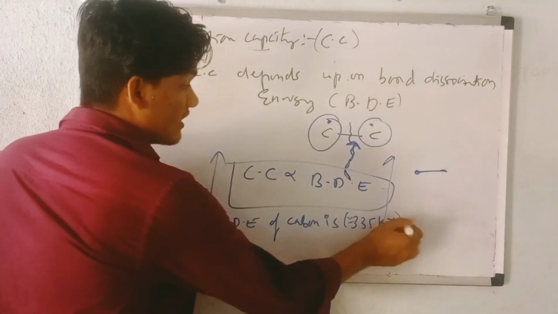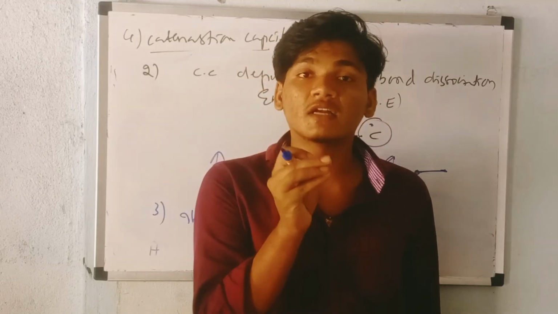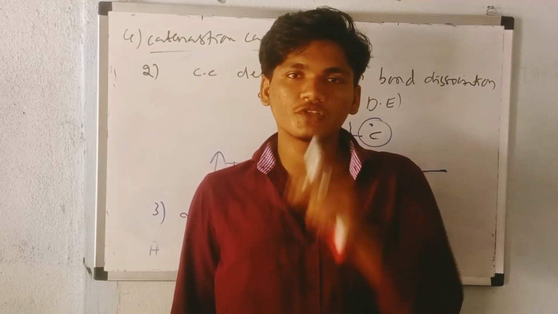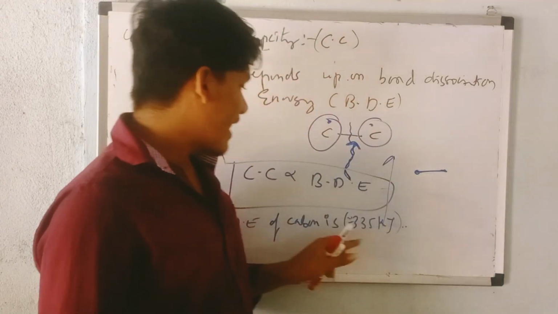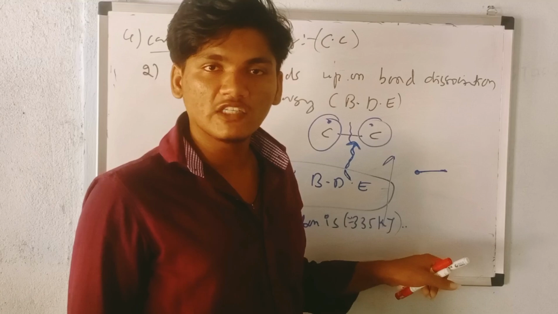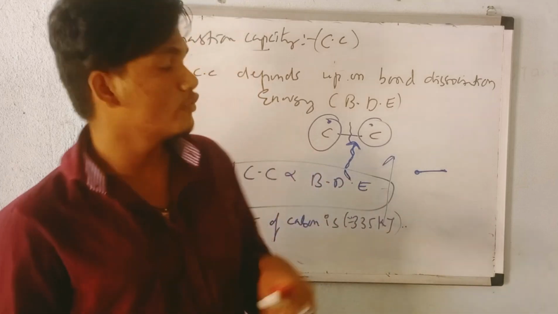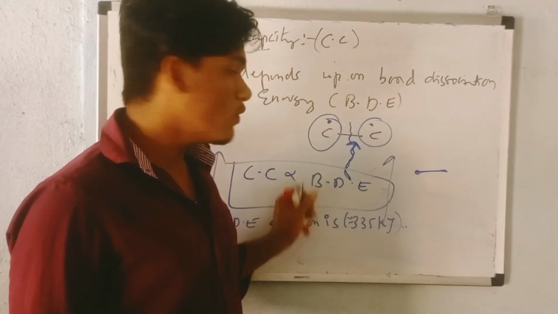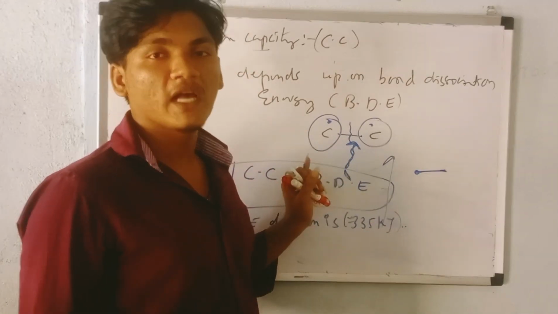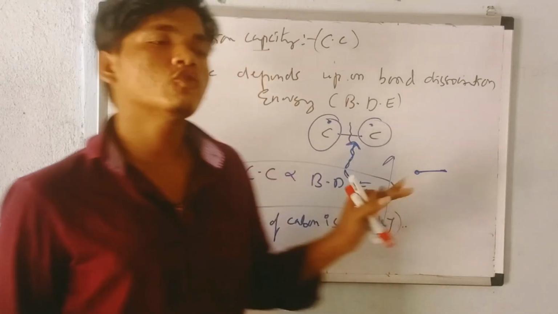In the total periodic table, carbon is the only element that has the highest bond dissociation energy, absolutely 335 kilojoules. Due to having such a massive bond dissociation energy, it automatically has a high catenation capacity. Why? Because we know the relationship: catenation capacity is directly proportional to bond dissociation energy. Higher the bond dissociation energy, higher the catenation capacity. Remember this. Carbon has the highest bond dissociation energy, so it also has the highest catenation capacity.